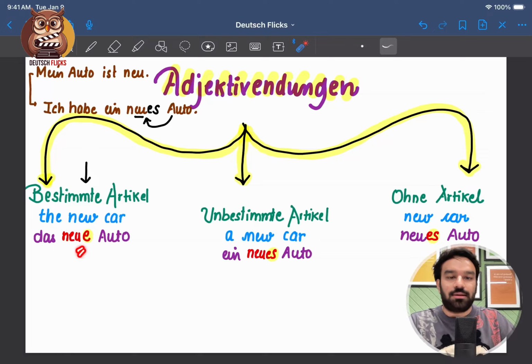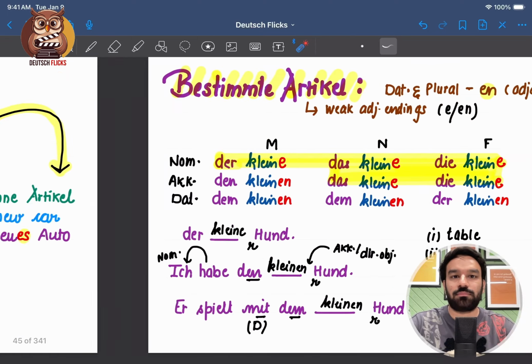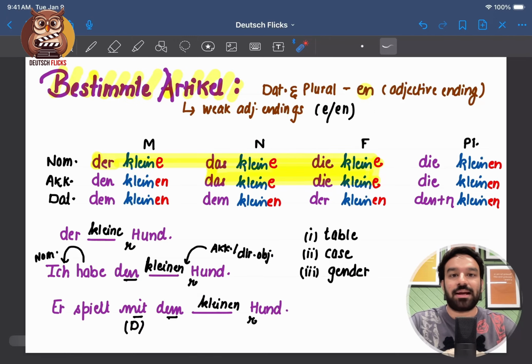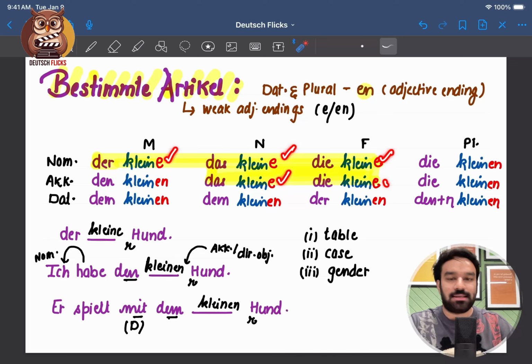So we discussed the adjective endings when we have a definite article, bestimmte Artikel, wherein we have weak adjective endings. So either you apply e or en at the end of an adjective. The trick is, for all the plurals and for all the adjectives which are in dative, the adjective ending will take en. And in accusative case, the adjective ending rhymes with the definite article. And for the remaining adjectives, we have only e as an ending.